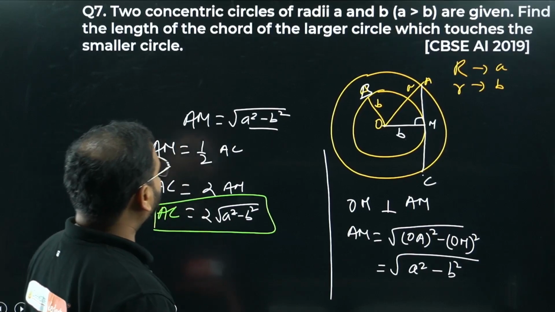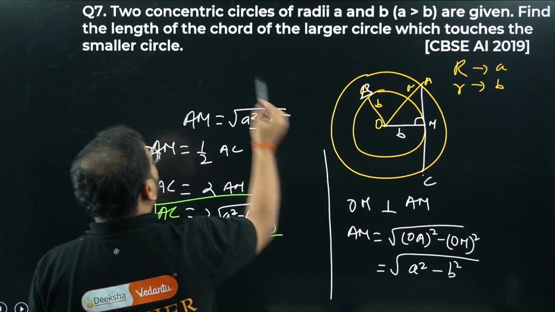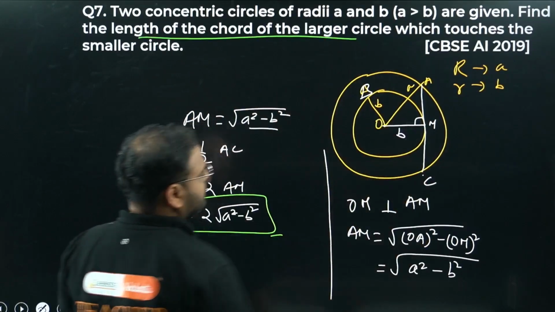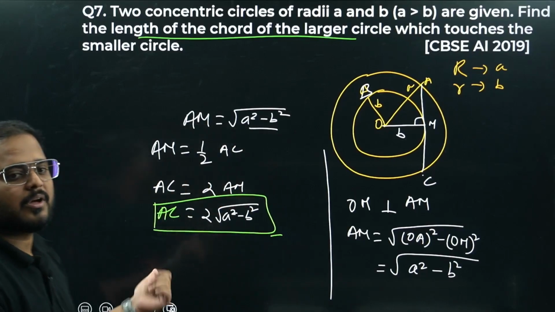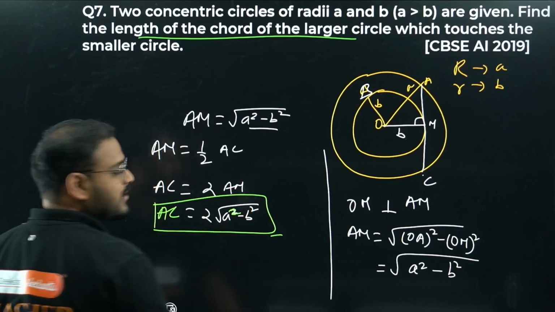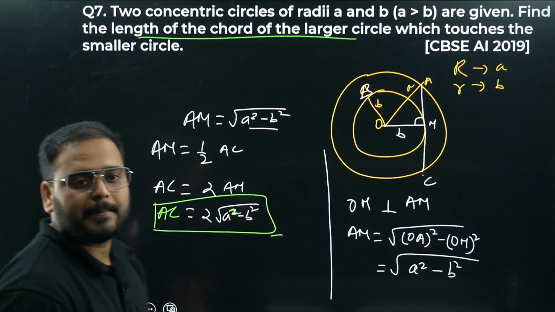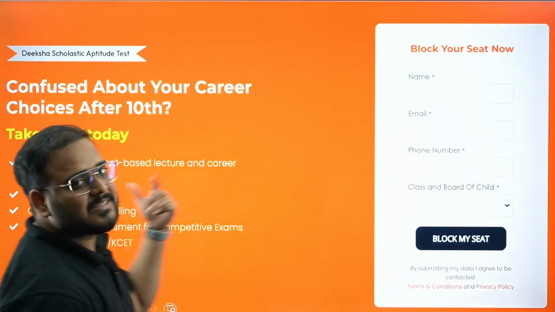What are they asking? Length of the chord. Isn't AC the length of the chord? This is the answer. Length of the chord they're asking, sir, for the larger circle. Isn't AC the length of the chord of the larger circle? In the consideration, have a look. AC is coming as twice of root of A square minus B square. क्या ये clear है? This completes this session, bacha.